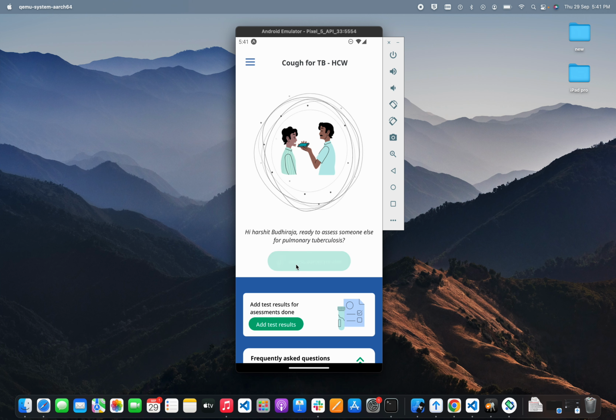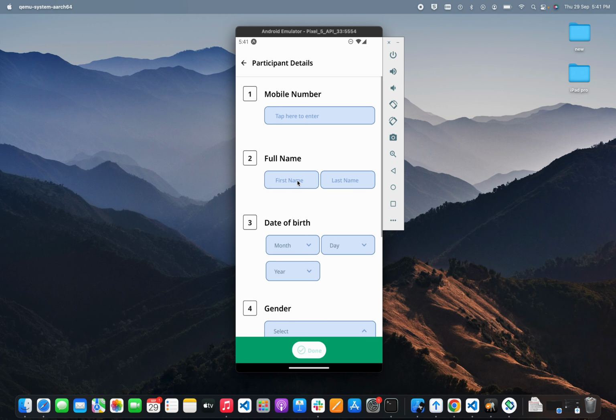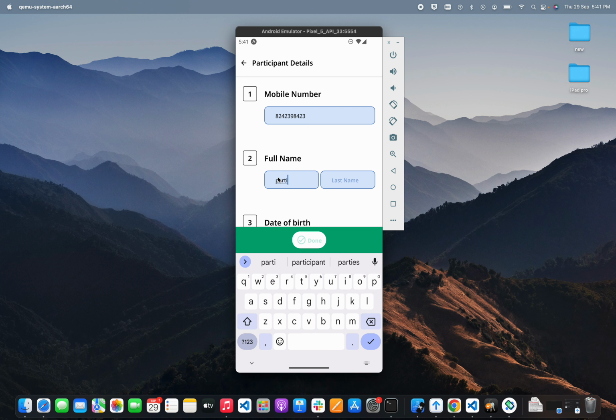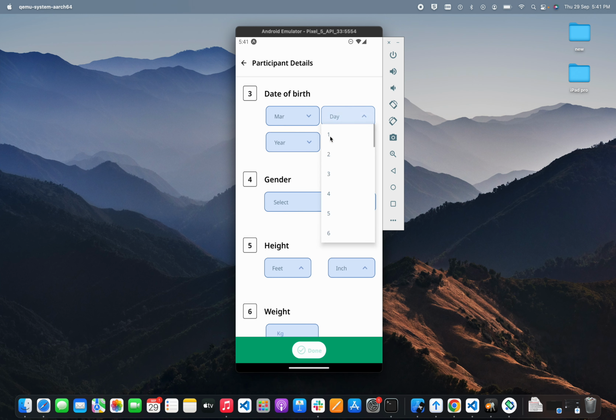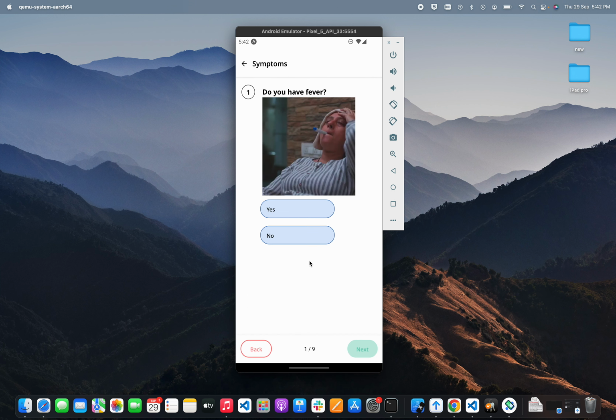We need to assess someone else. So once you select the checkbox, it will ask for the participant details information. Again, any 10-digit mobile number, participant, date of birth, March 2nd, 2012, gender female, height 5 feet 2 inches, let's say weight 60 kgs.